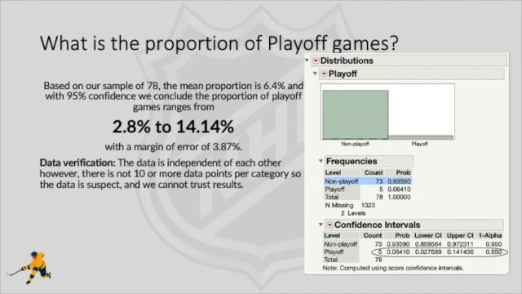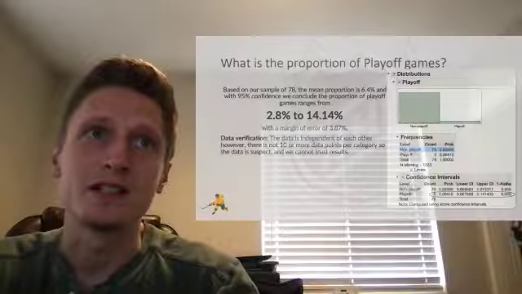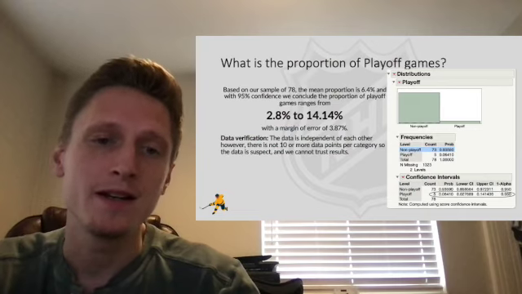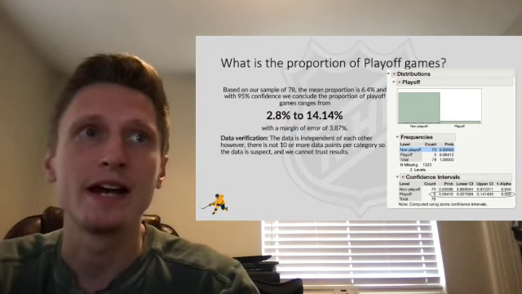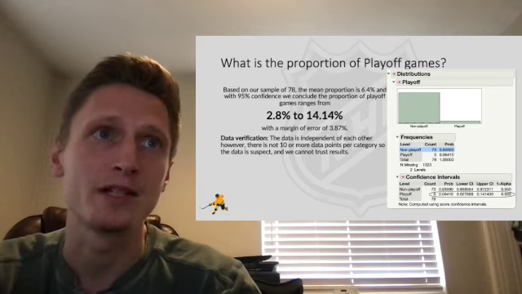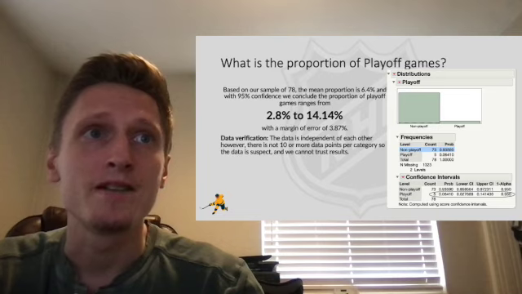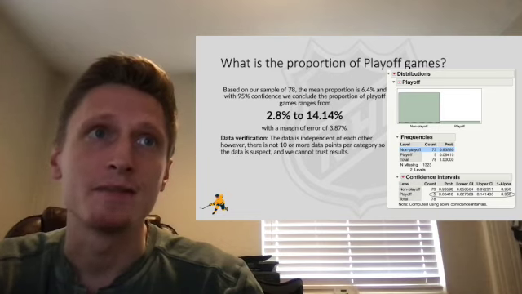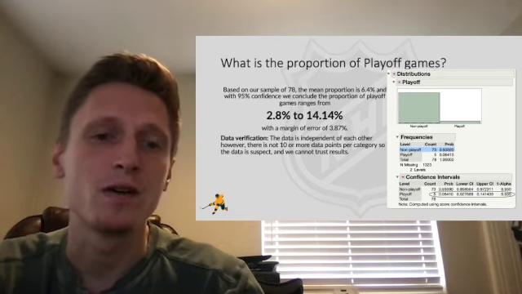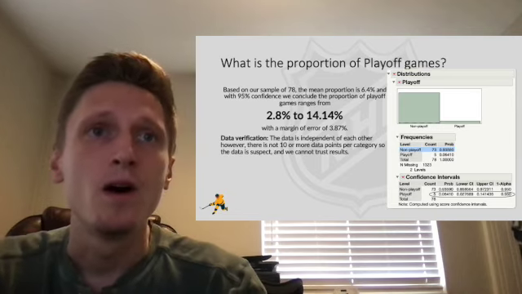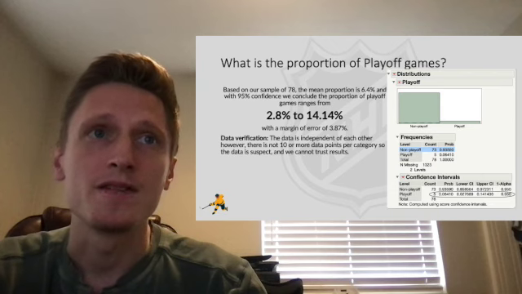In this research question, we just looked at the proportion of playoff games to see about how many games end up being playoff games. We concluded with about 95% confidence that the mean proportion is going to be about 6.4% of games being playoff games, but that ranges from about 2.8% to 14.14%, with a margin of error of 3.87%. So this really just tells us that not a whole lot of the games are going to be playoff games, and actually we can see that in this data set, only 5 games were playoff games, whereas 73 games were non-playoff games.